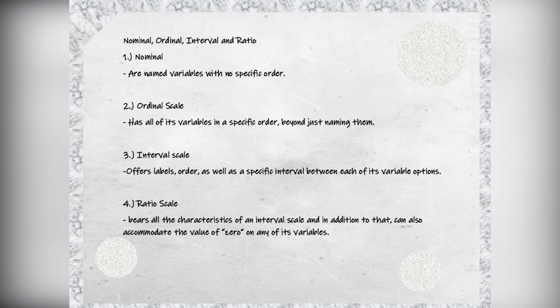An ordinal scale has all its variables in a specific order, beyond just naming them. An interval scale offers labels, order, as well as specific intervals between each of its variable options. And last is the ratio scale. It bears all the characteristics of an interval scale, and in addition to that, it can also accommodate the value of 0 on any of its variables.